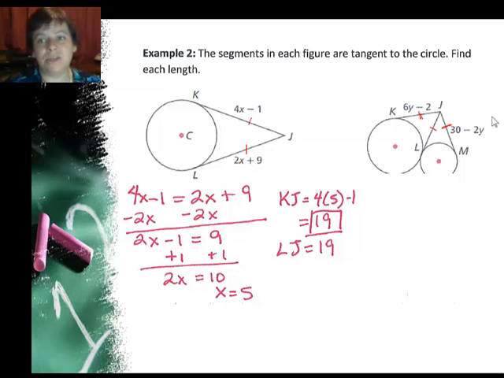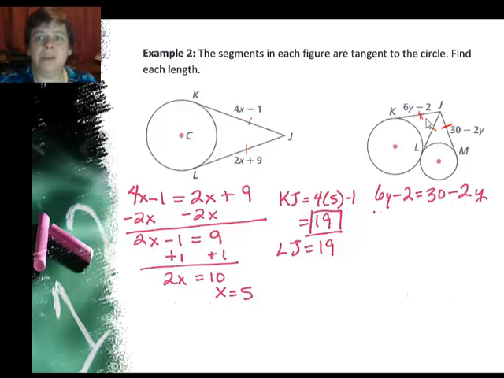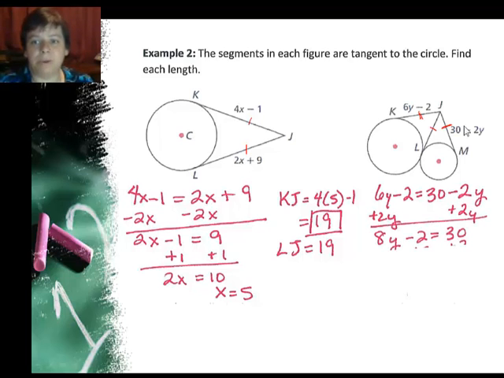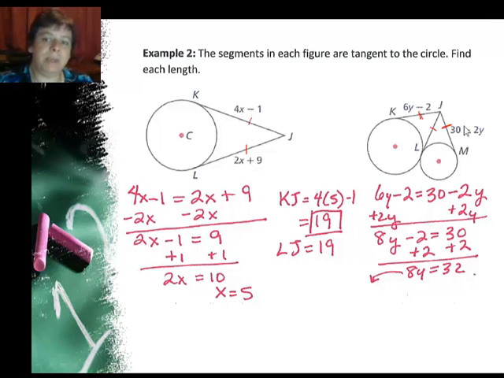So now I can say that 30 minus 2y is the same as 6y minus 2. If two things are congruent, their values are equal, and I can set them equal to set up an equation. So I have 6y minus 2 equals 30 minus 2y. I have a lot more y's on the left side, not so many on the right, so I'm going to undo the minus 2y on the right by adding 2y to both sides, and I get 8y minus 2 equals 30. Then I need to add 2 to both sides, which tells me 8y equals 32, and you should be able to pretty easily figure out this part: y is 4.